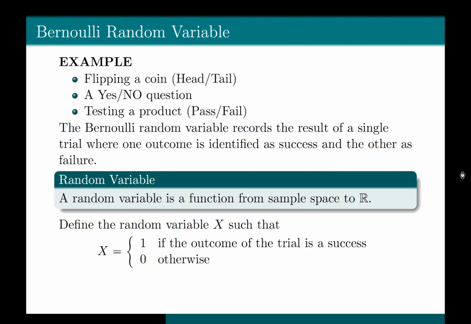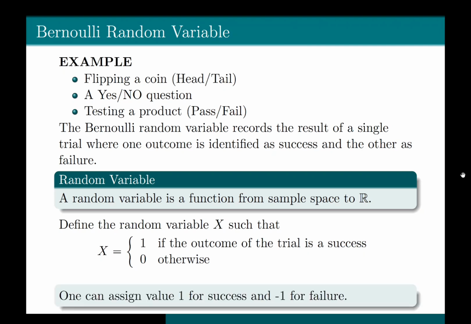But note, you can even encounter a different assignment. For instance, some people like to assign value 1 for success and -1 for failure. This can be useful in certain mathematical models or when symmetry around 0 is desired.